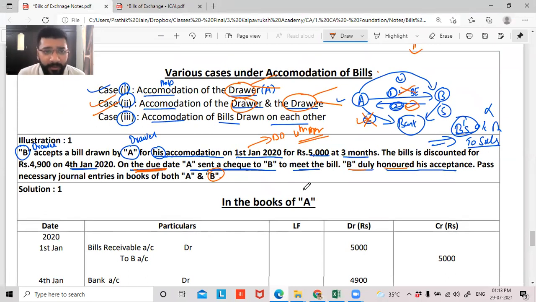So we have a couple of more questions to do. Probably in the next 2 classes, guys, we should be completing the concept of accommodation of bill. As we go by, the concept can get a little bit tricky. So guys, you have to do a complete revision of this bills of exchange so far, whatever I've taught. Please understand the concept, and at heart and at soul, you should be able to know why this journal entry is being passed. I hope none of you are by-hearting this.